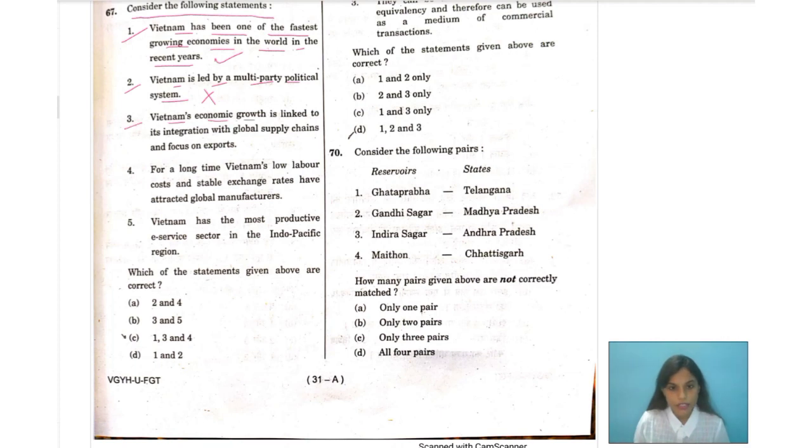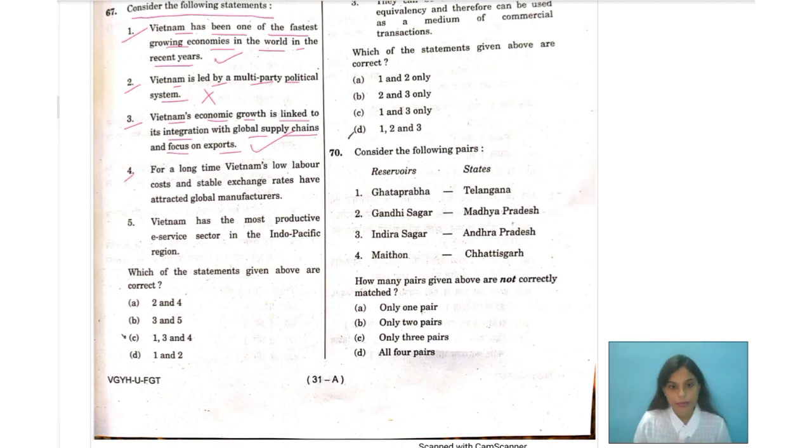What about number 3? Vietnam's economic growth is linked to its integration with the global supply chains and focus on exports. Yes, this one is correct. Why? Because Vietnam's economic growth is linked to its integration with global supply chains and focus on exports. That is why this statement is correct.